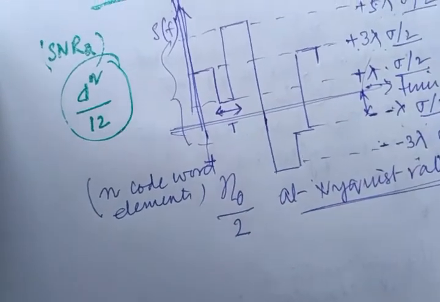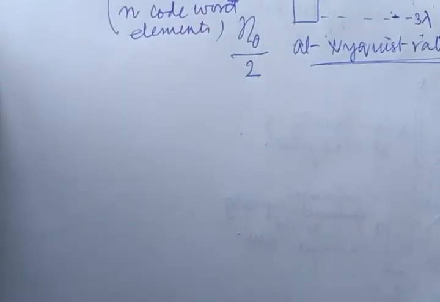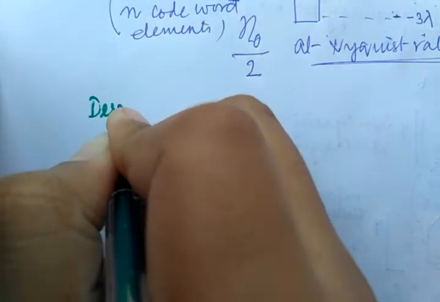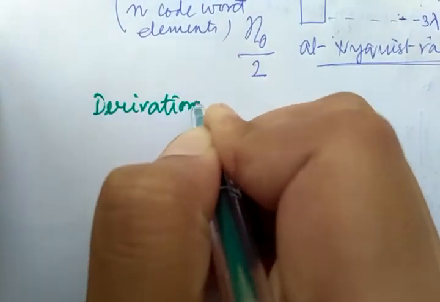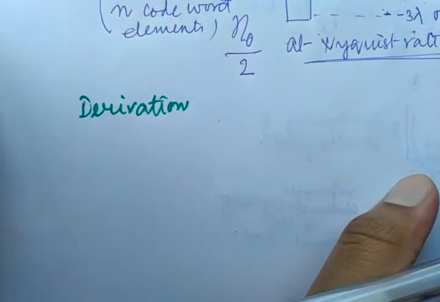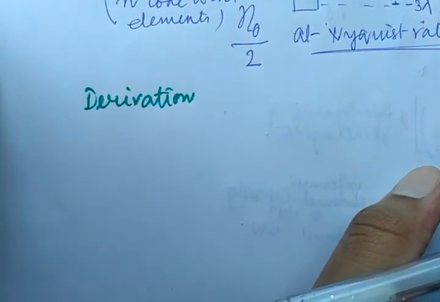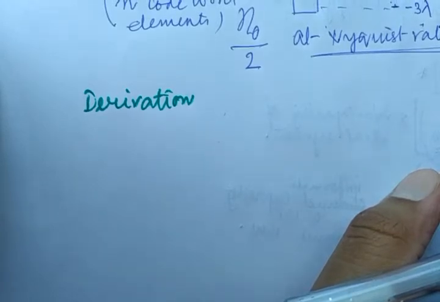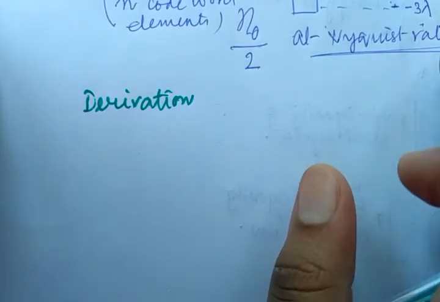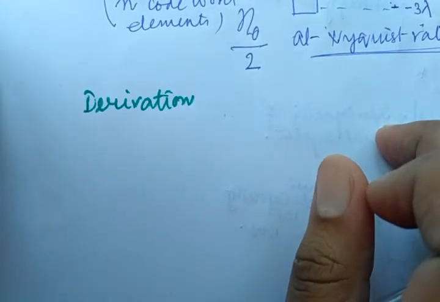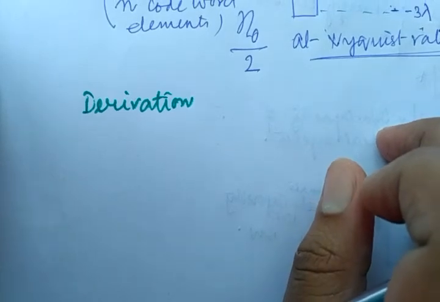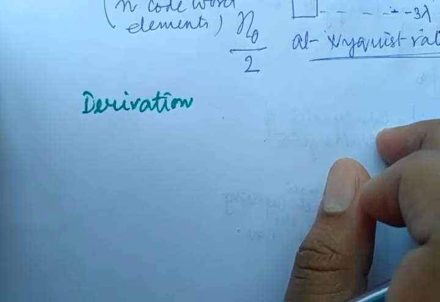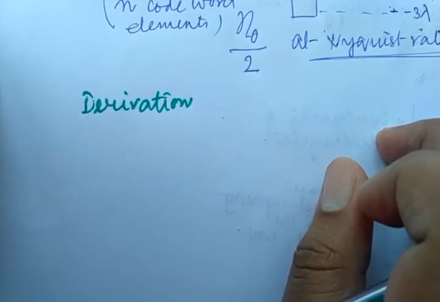Now please note it down. I am just writing over here: derivation. I am again telling you one thing, that it may be beyond your understanding level, I think, but before understanding this lecture that I am going to deliver today, you should have the knowledge of digital communication, specifically the PCM system, because it is a very important module for communication, and its application is very wide, very broad.